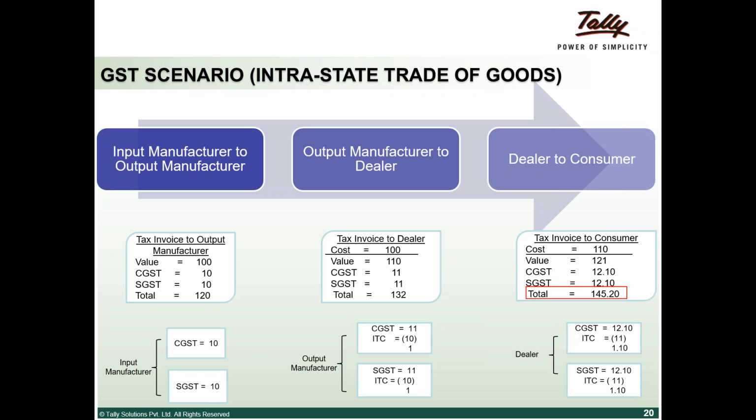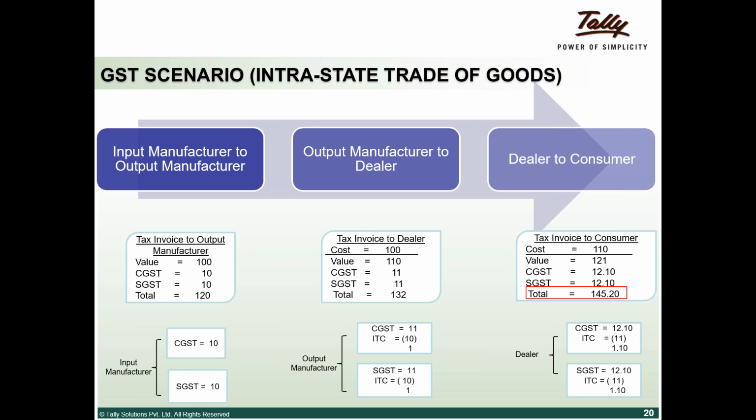Now, the first case is similar to the earlier case: an input manufacturer selling to an output manufacturer. The only difference is that there we applied excise duty and VAT; here we are applying CGST and SGST. Value is 100, CGST of 10, that is 10%, and SGST.